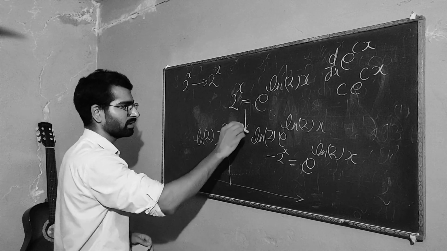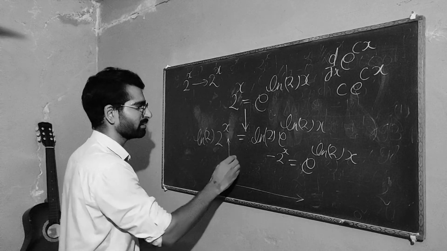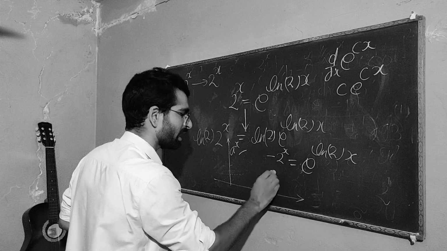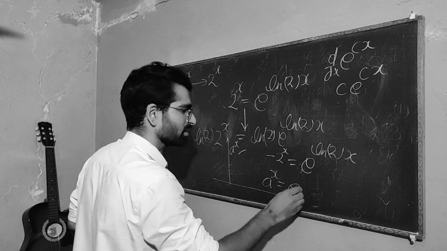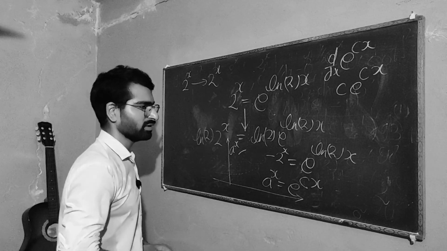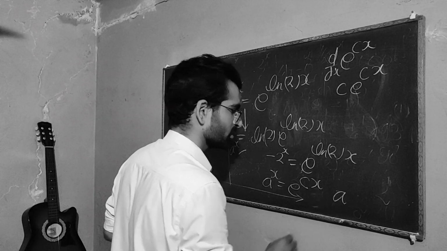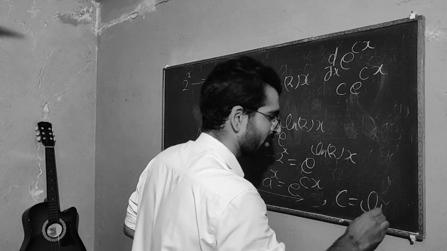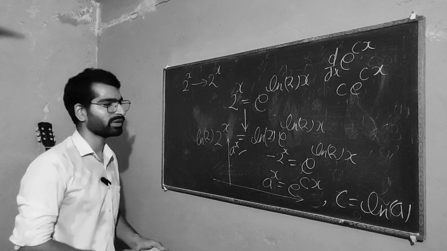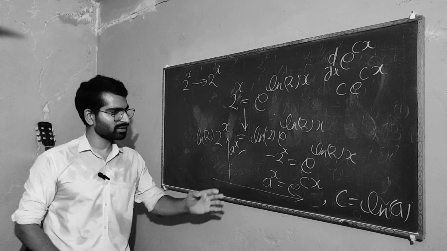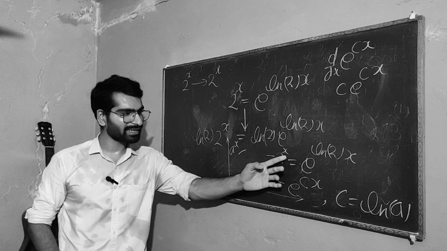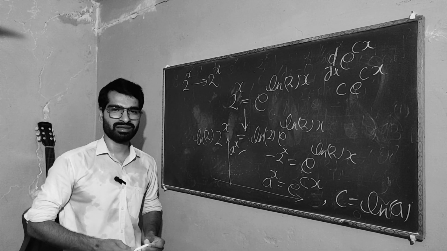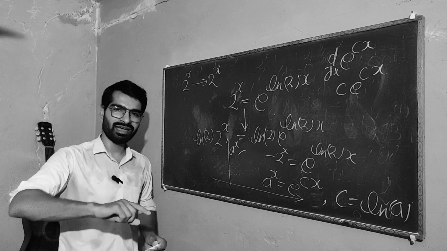And if you had something else like a to the x, you call a to the x as e to some constant times x, where c should be ln of a, right? The same argument. So they do not want to write 2 to the x as 2 to the x. They do everything in terms of e, in terms of 2.71, and it goes on forever.